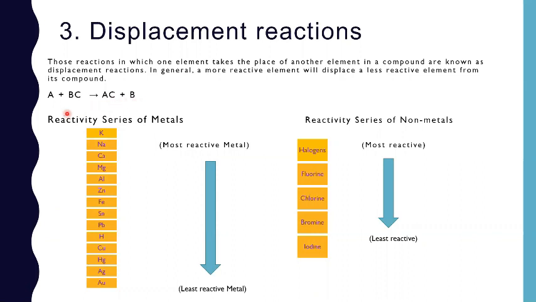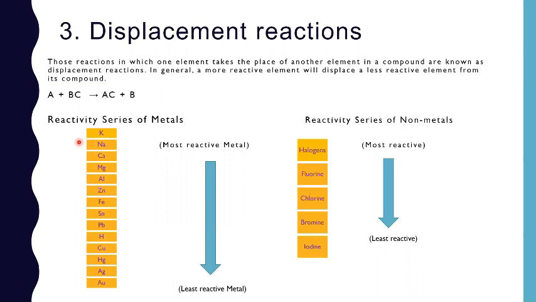Now you will ask how we will know which element is more reactive than other. In chemistry, we have a reactivity series. Here you can see the reactivity series of metals. Metals on the top are more reactive. As we move downwards, reactivity decreases. For example, potassium is more reactive than sodium.